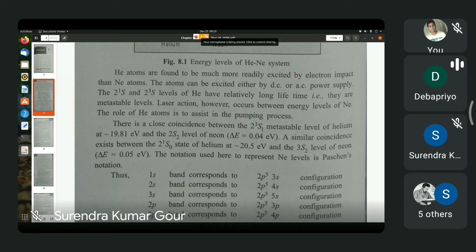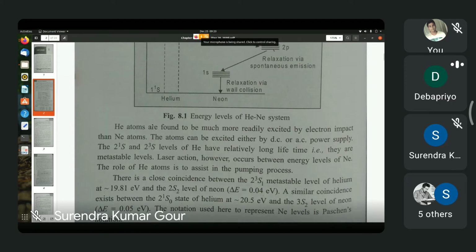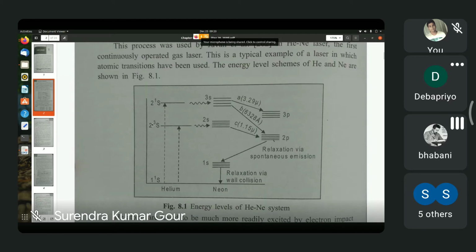Sorry, what has happened? Anyway, I can see the figure again. Something has just scrolled up. Yeah, scroll up, scroll up. Yeah, leave it, leave it.